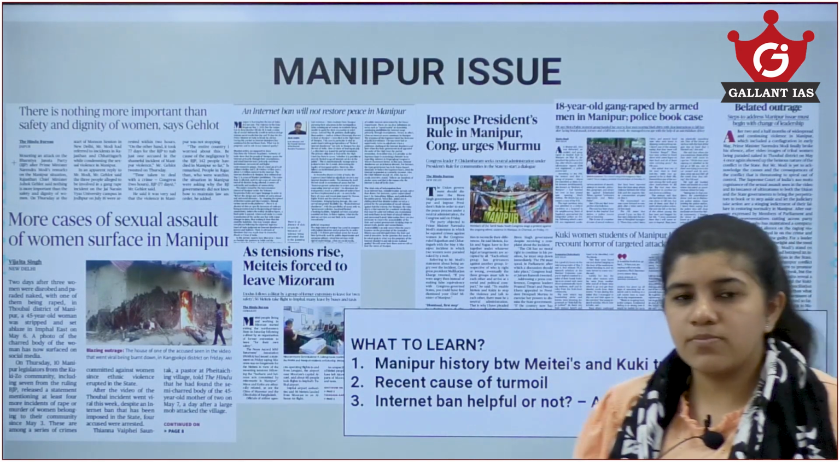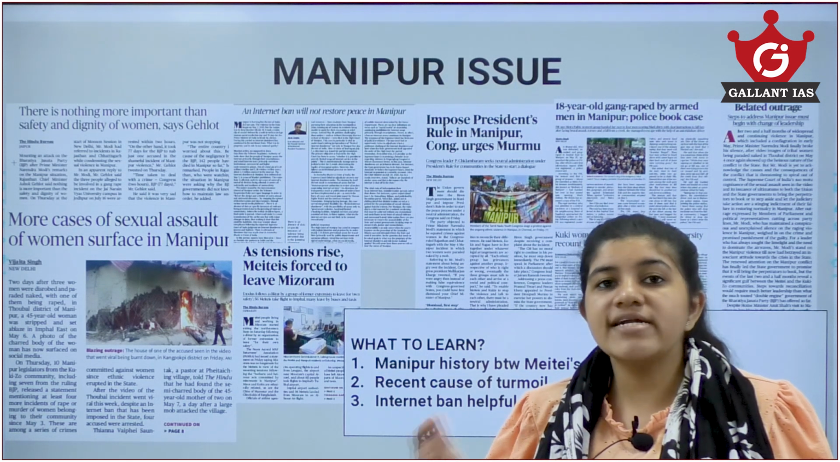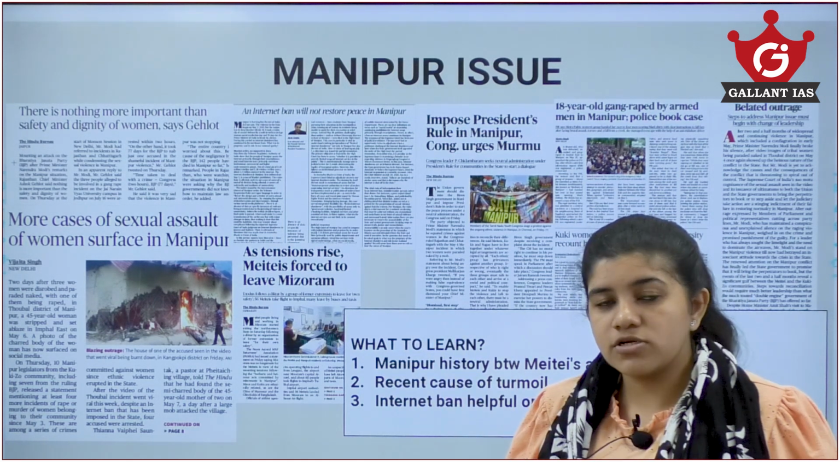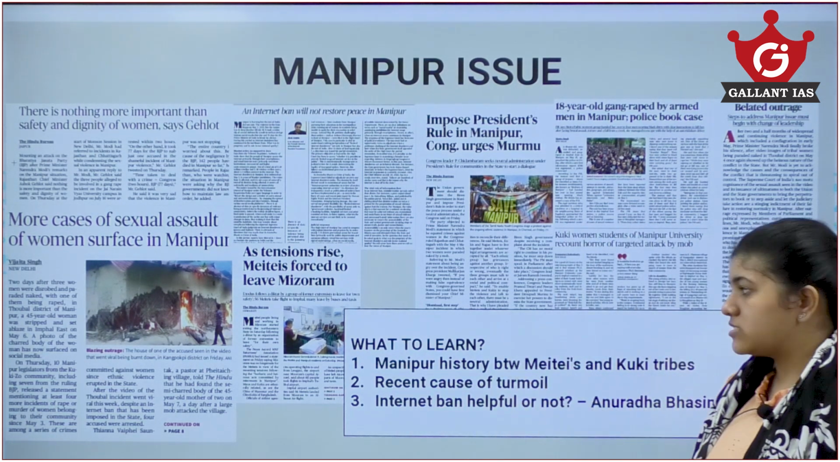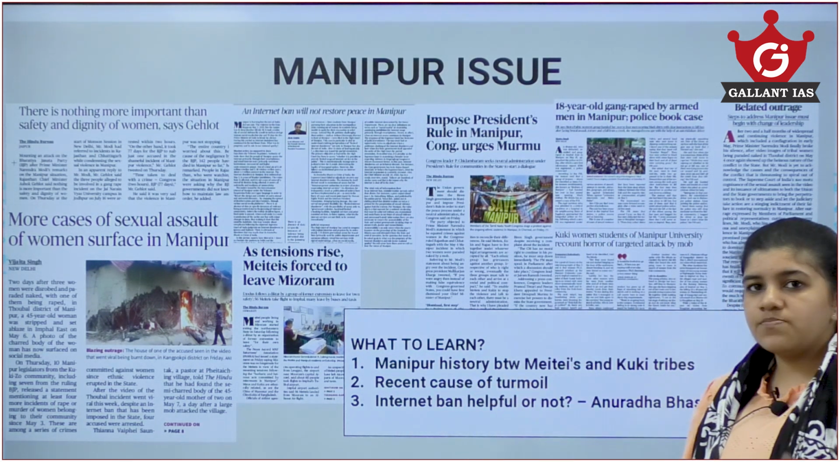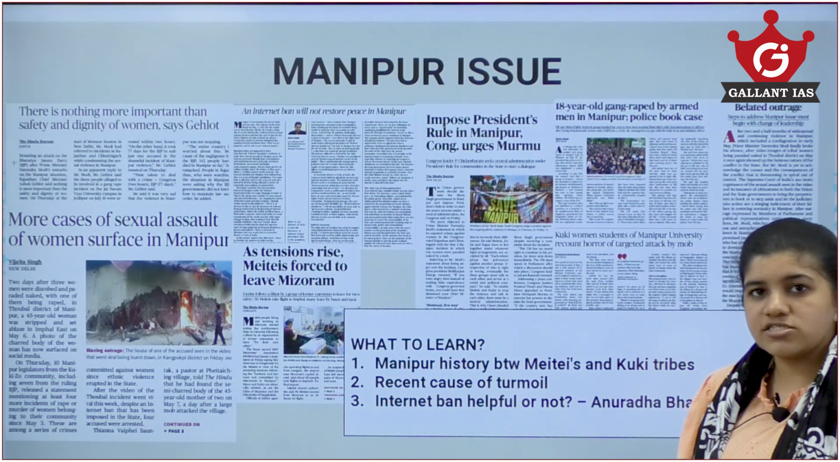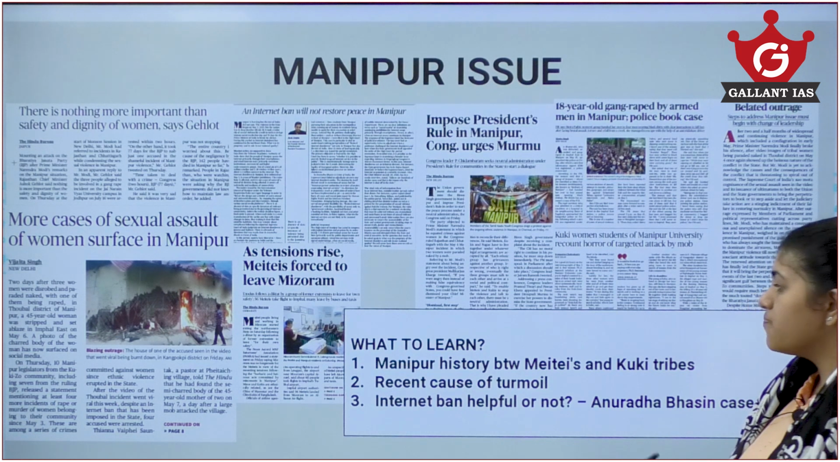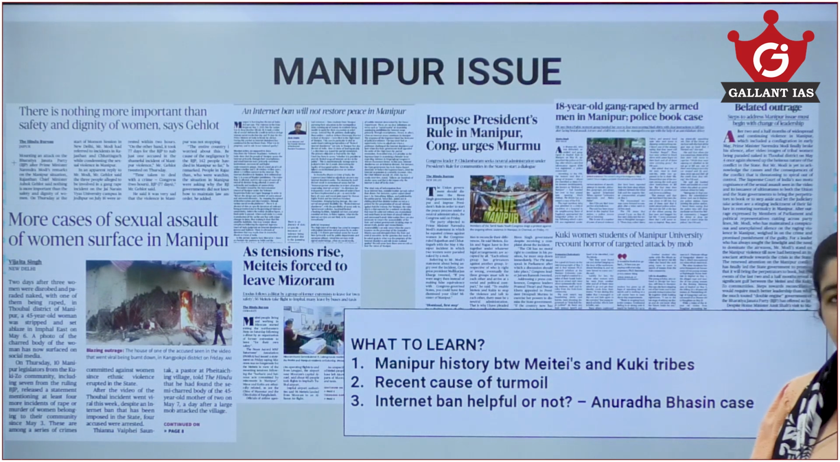Now let's start with the Manipur issue. From yesterday's and today's newspaper there are a lot of articles, more than 10, which represent the Manipur issue. Within this category there are 3 to 4 things which we need to attend. What is the Manipur history between Meiteis and Kukis before the integration into India and after the integration, and what are the present stances we need to know. The recent causes of turmoil between these groups and what is really happening in Manipur.